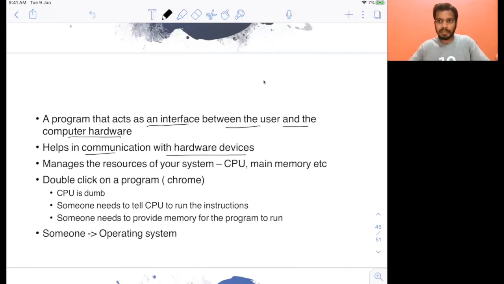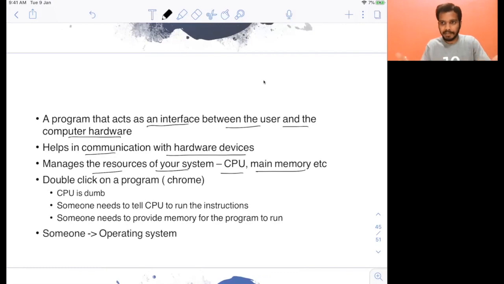Now, if a program wants to write something into this file in the disk, then it has to go through the operating system. It has to ask the operating system, "Do me one favor, write this content into this file." So the operating system will do that. This also manages the resources of a system like CPU, main memory, everything.